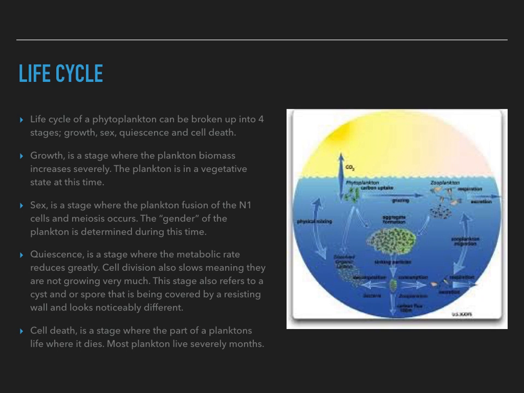Kinesis is a stage where metabolic rate reduces greatly. Cell division also slows, meaning they are not growing as much. This stage also refers to a cyst or a spore that is being covered by a resisting wall and looks noticeably different. Cell death is the stage of the plankton's life where it dies. Most plankton only live several months.